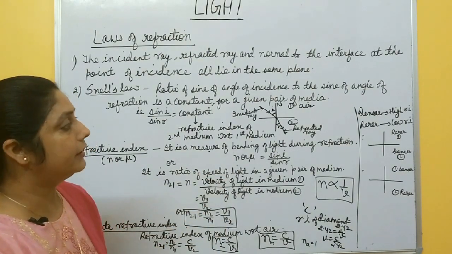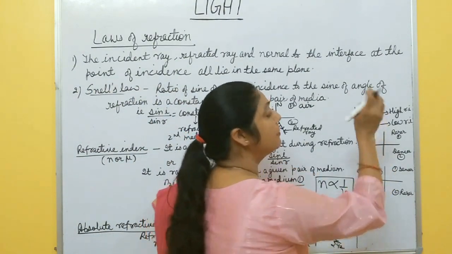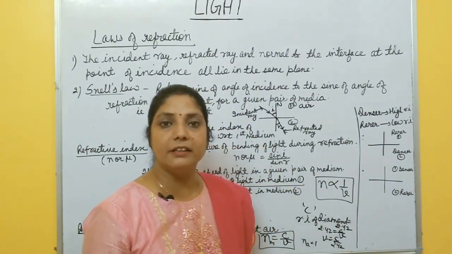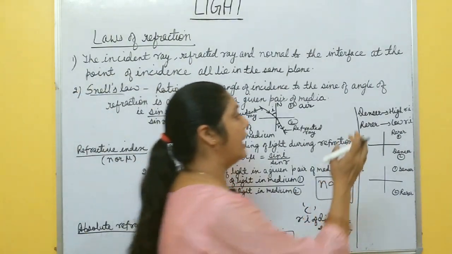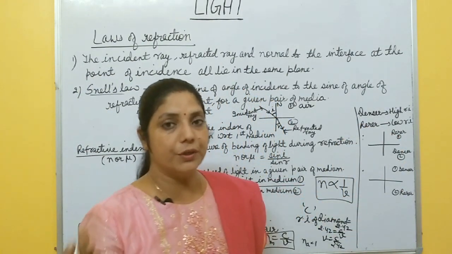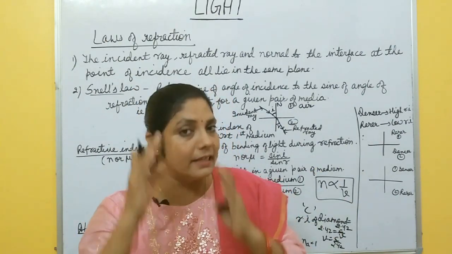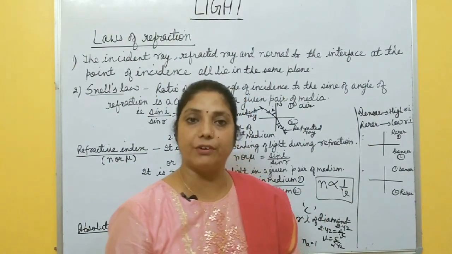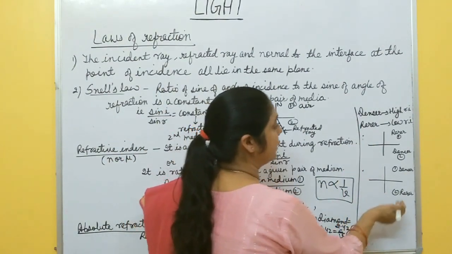Okay. After this, you must know the meaning of denser medium and rare medium. Denser medium is higher density, means higher refractive index, and rare medium is low refractive index. So in denser medium, speed of light is lesser than that of the rare medium. So you must remember these 2 points.